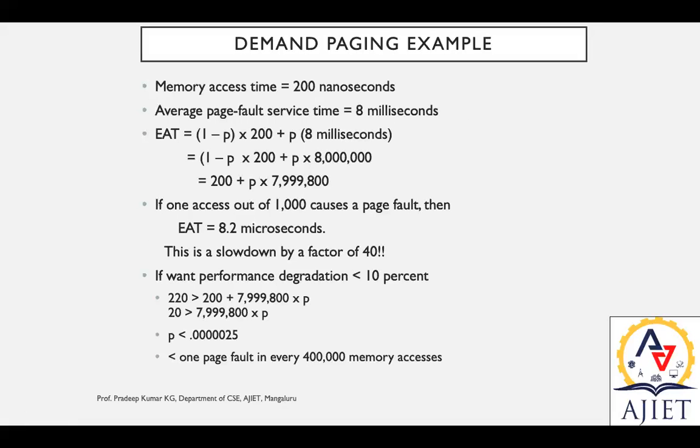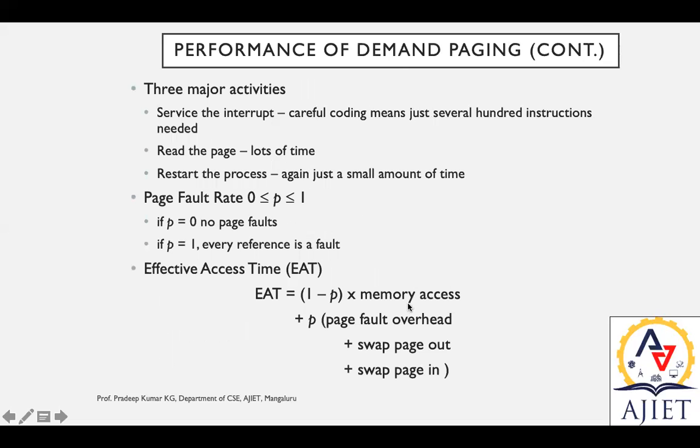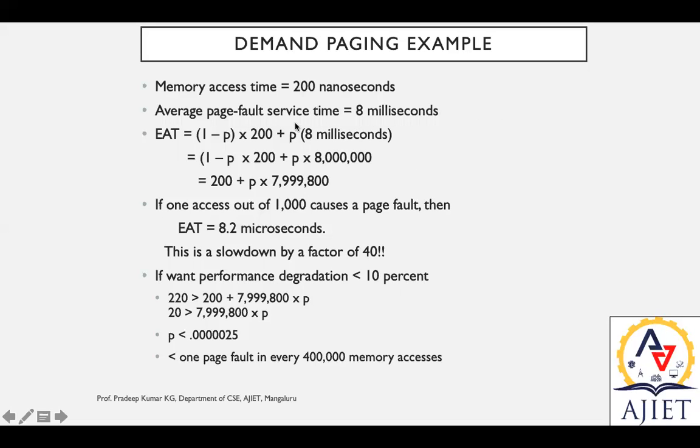We'll see an example. Consider a scenario: a normal memory access requires 200 nanoseconds, and to service any single page fault, the average page fault service time is around 8 milliseconds. Now EAT, the effective access time, is (1 minus P) times the memory access of 200 nanoseconds, plus P times the average page fault service time of 8 milliseconds.